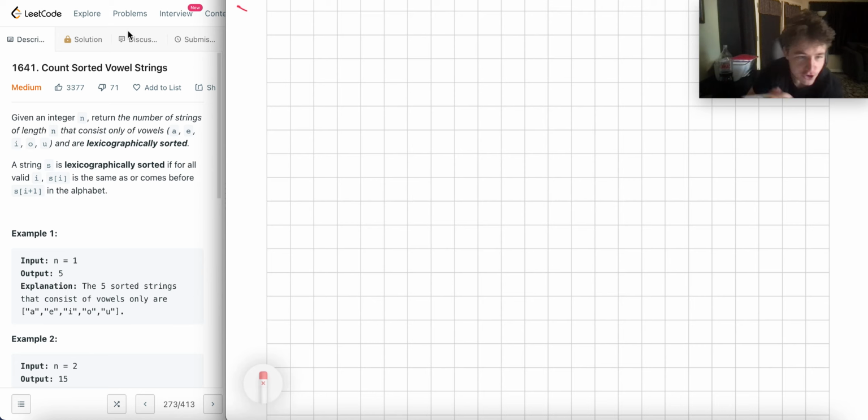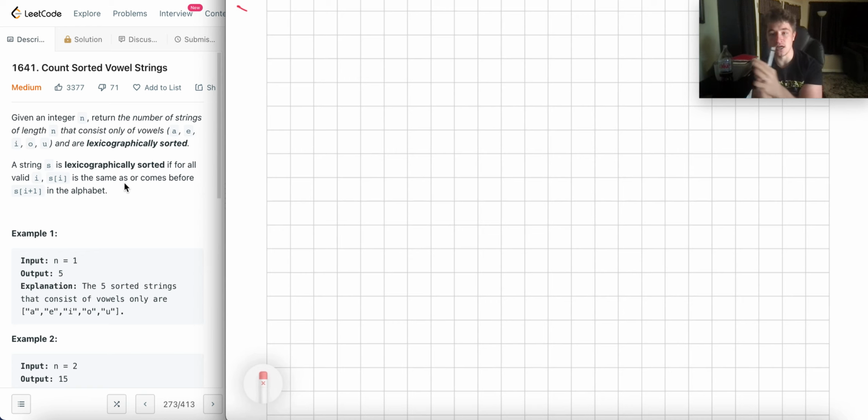All right. So you're given an integer n. Return the number of strings of length n that consist only of vowels a, e, i, o, and u, and are lexicographically sorted. A string s is lexicographically sorted if for all valid i, s[i] is the same as or comes before s[i+1] in the alphabet. So we want to return the number of strings of length n that only consist of vowels, and the strings created are sorted in terms of the placement.